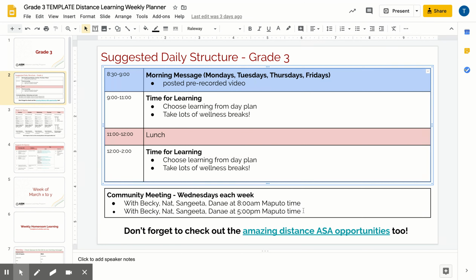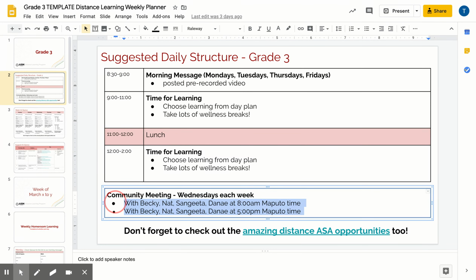On the week where it's a community meeting, because we have learners and families who are all around the world, we have 2 different time options for those community meetings. So we have an 8 a.m. Maputo time option for those learners who might be in North America or Europe, where this time is a little bit more doable to join the community chat.